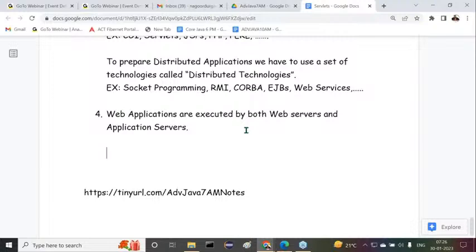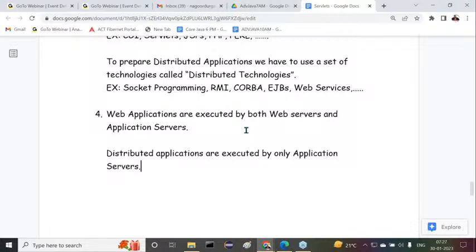But whereas distributed applications are executed by only application servers. Distributed applications are executed by only application servers. Do you understand my point clearly?